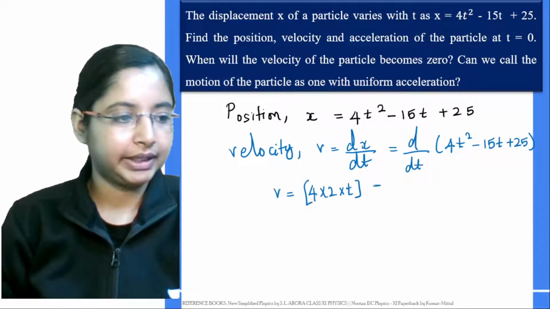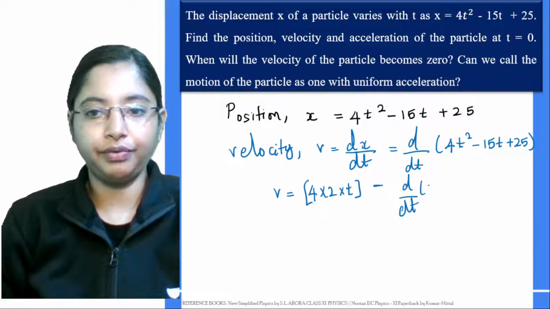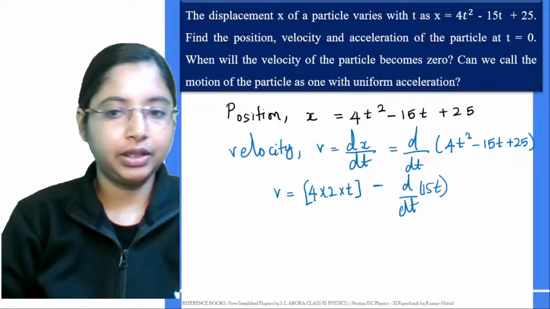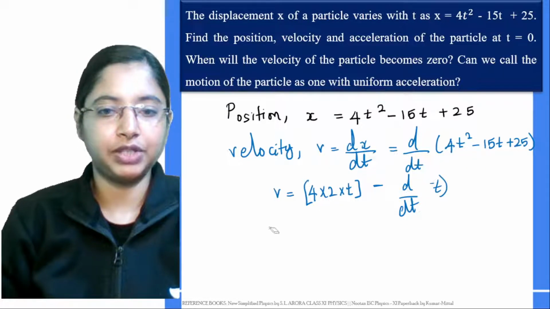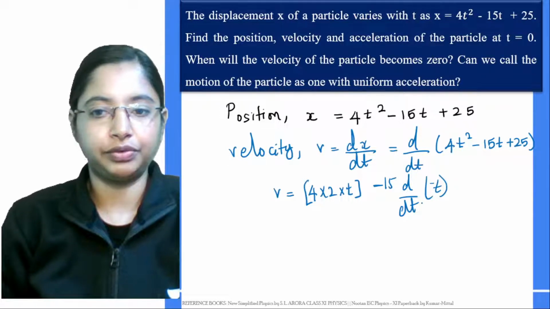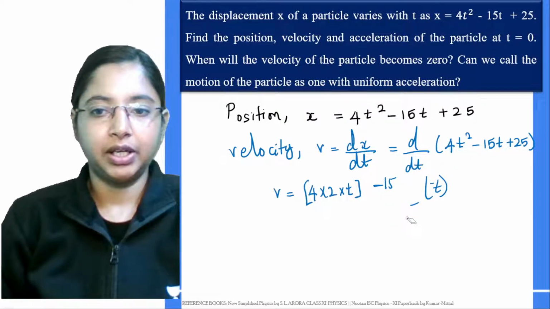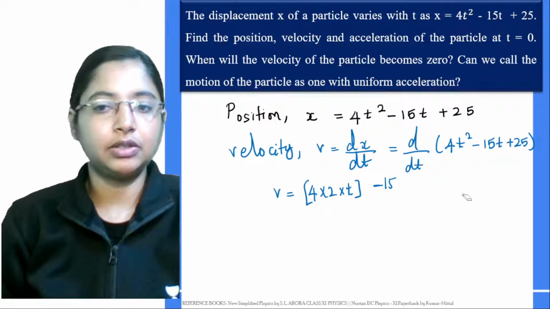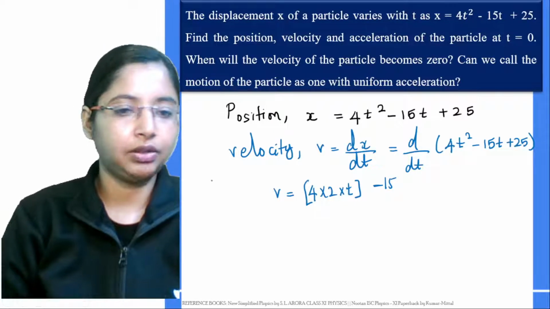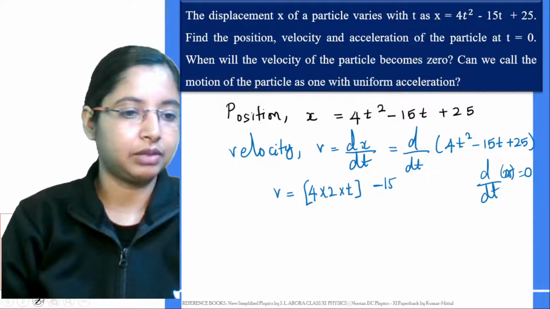Minus, the next term becomes d by dt of 15t. You can take the constant outside, that is just 15, and you will have d by dt of t, which is 1. That's the second term. Now, d by dt of a constant is always 0. The derivative of a constant value like 25 is always 0. So that last term is 0.